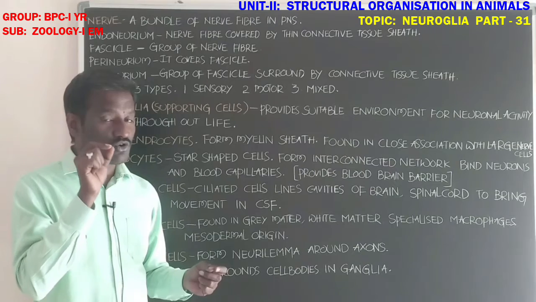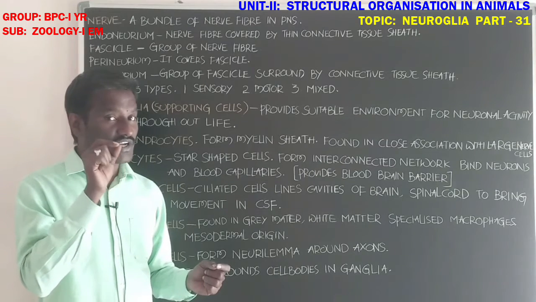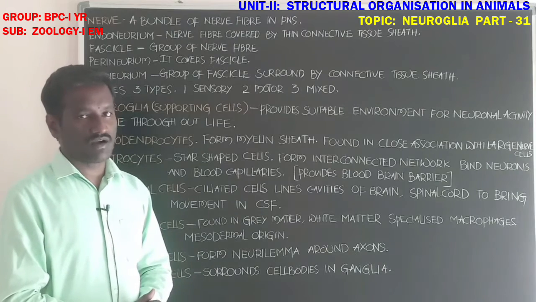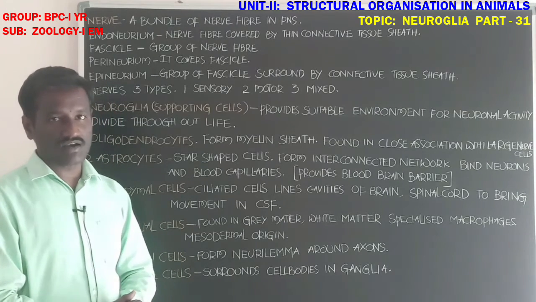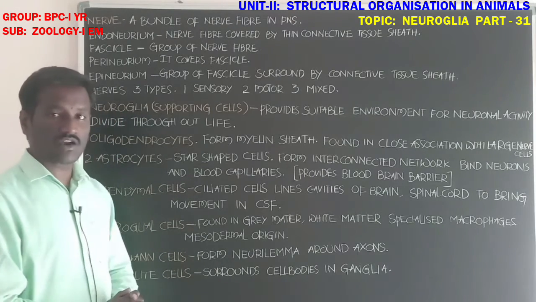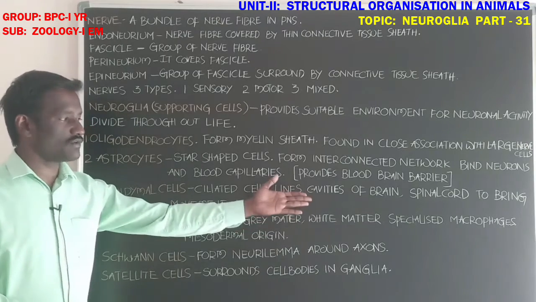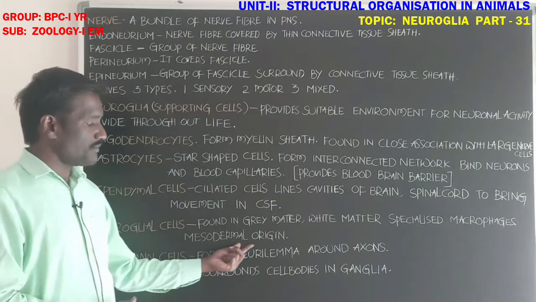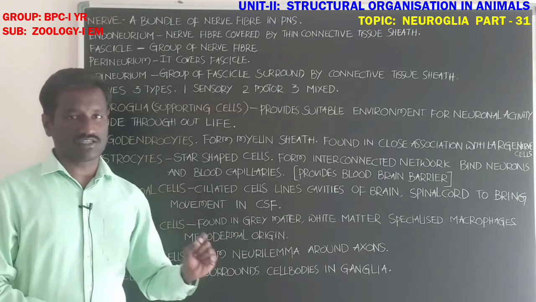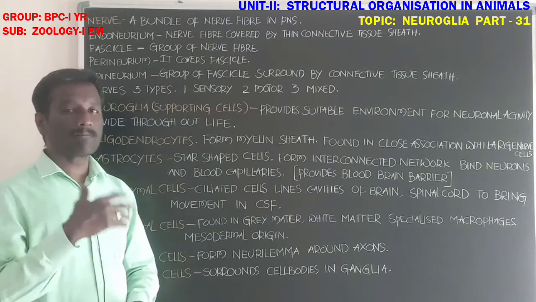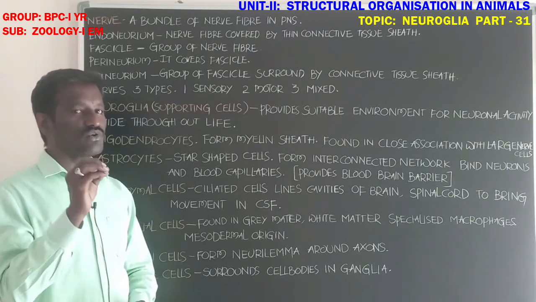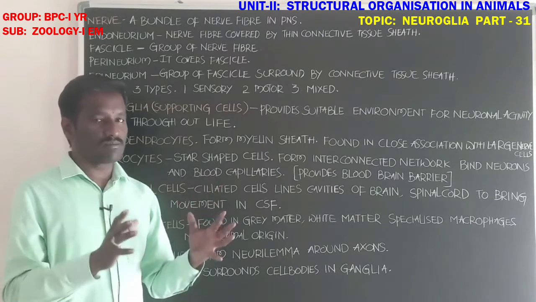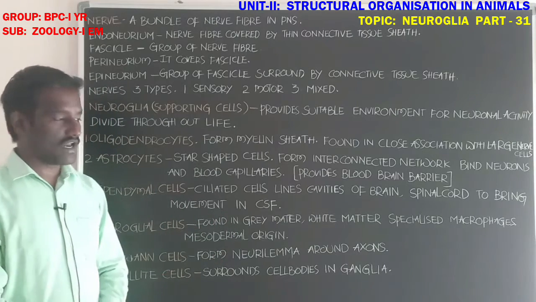These microglial cells show effective phagocytic action on microorganisms and any foreign substances in the nervous tissue. Specialized macrophages, these microglial cells are mesodermal in origin. They are obtained from the cells present in the mesodermal layer.